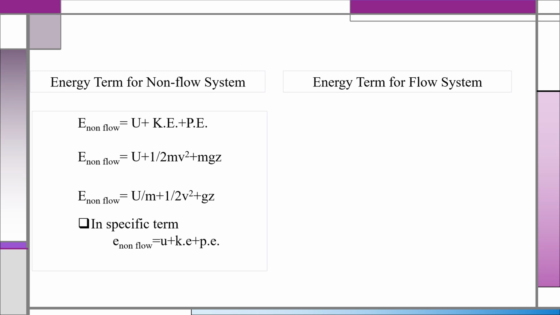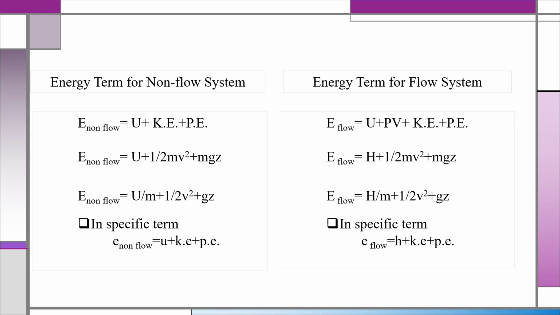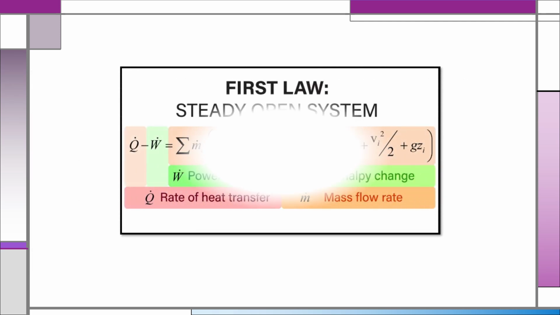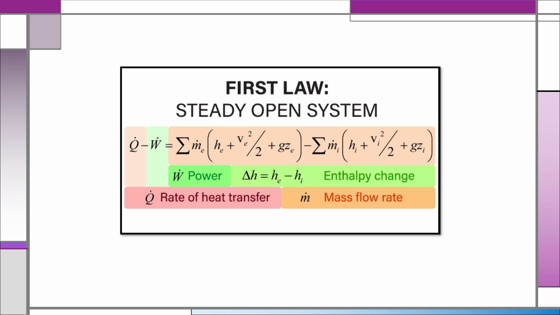And the next one is the energy term for flow system. It is similar to the non-flow system, but it involves enthalpy for the flow system. It involves enthalpy plus kinetic energy plus potential energy. When we write the equation and divide by mass, it gives the third equation. In specific terms, represented by small letters, e flow is equal to enthalpy plus kinetic energy plus potential energy.